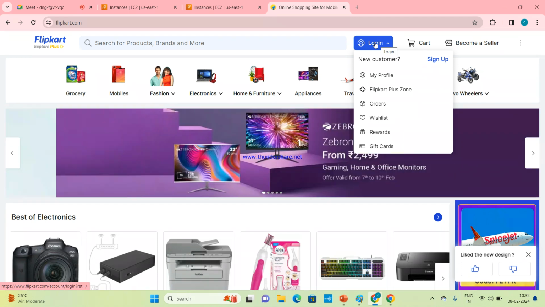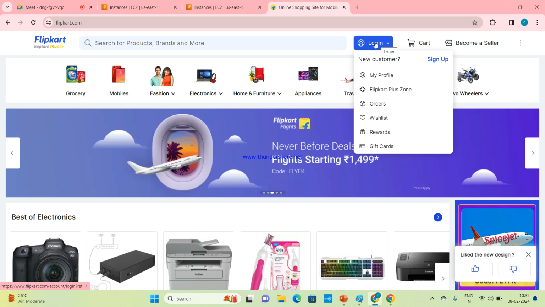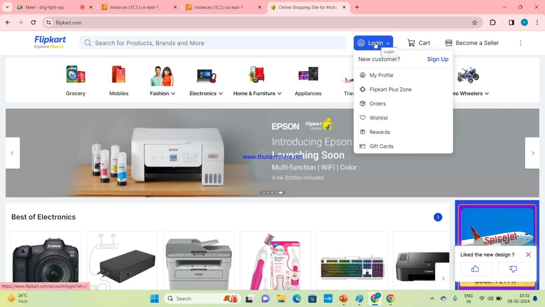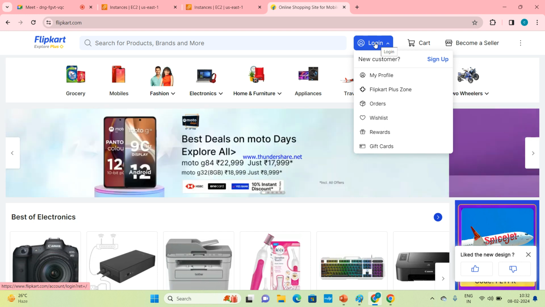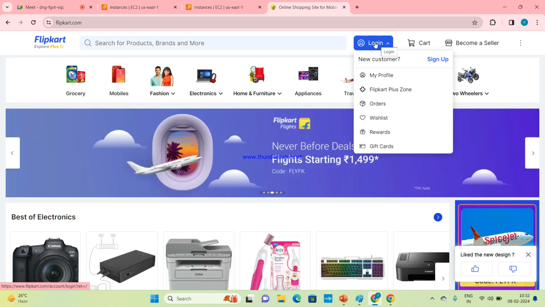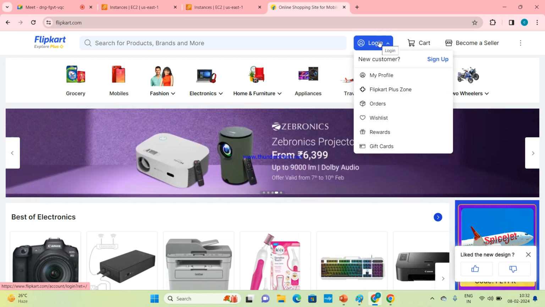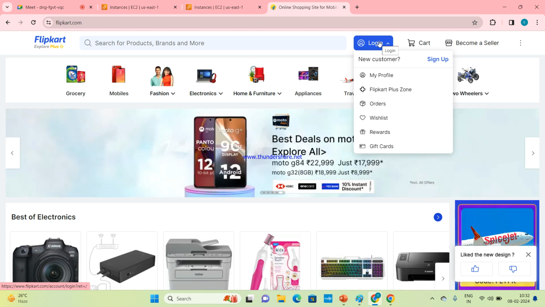In Lambda, how do we pay? Pay as you go. How much you use, you pay. Pay when you run the code. No storage charges, no computing charges. Only pay when you run the code. Clear? Yes, ma'am. Are you saving cost here in Lambda? Yes, ma'am. Okay, so understood everyone?